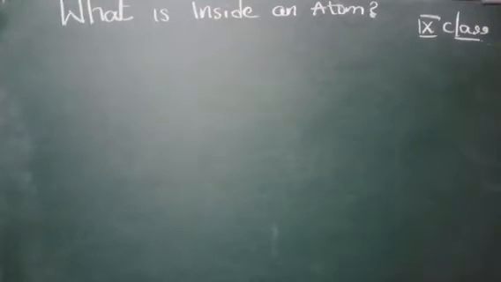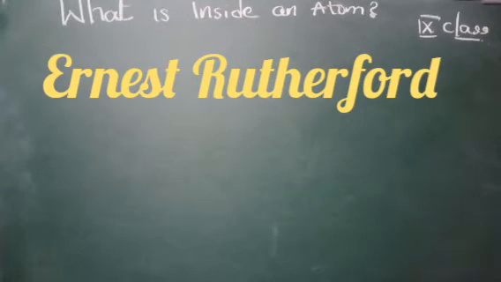So Ernest Rutherford was a good student of J.J. Thomson. Then what did he do? He felt that it was not true, that something was messing up. So he just continued the experiment of his sir, J.J. Thomson, and he proposed an experiment or a theory named Rutherford's alpha particle scattering experiment.